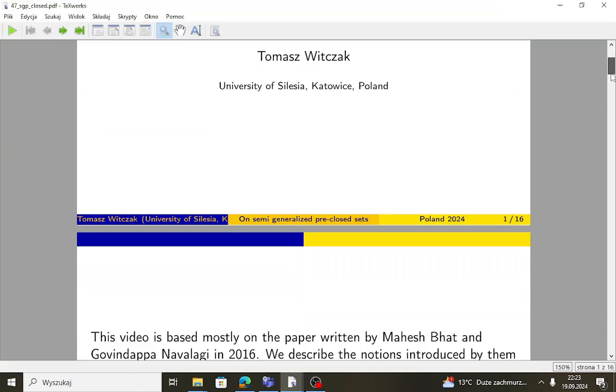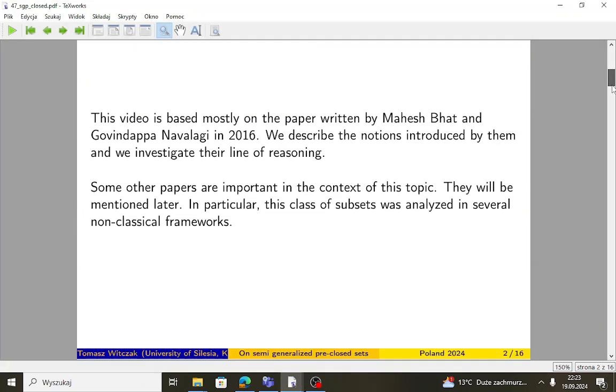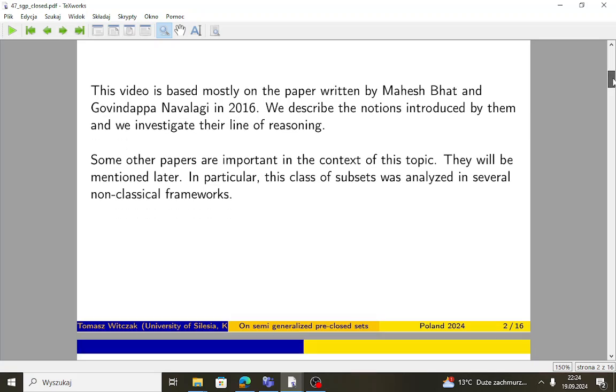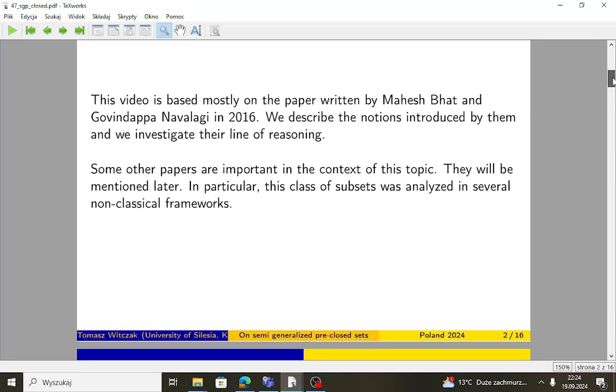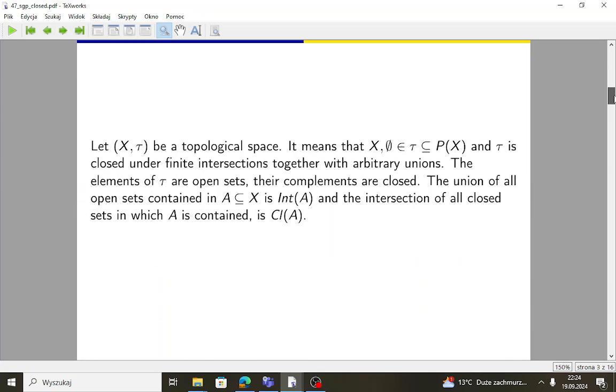On semi-generalized pre-closed sets. First, the whole video is based mostly on the paper written by Bhat and Navalagi in 2016. So all the notions, almost all of them, are taken from their paper. They were introduced by them, I mean the notion of sgp-closed and open sets in particular. Other papers on the topic will be mentioned later.